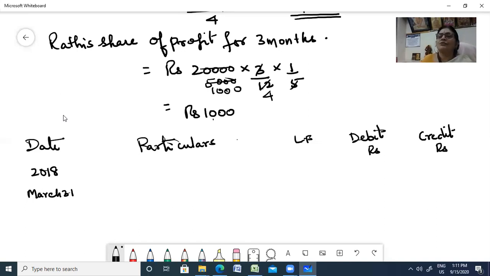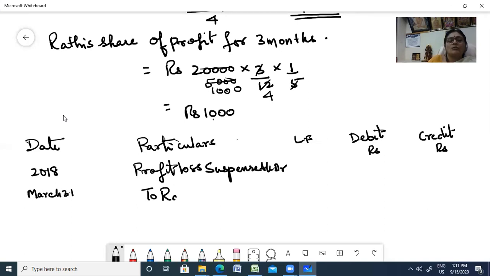Now you're going to transfer to Rati's capital account, and temporarily you're going to post it in profit and loss suspense account till you pay off the amount, right? So profit and loss suspense account debit to Rati's capital account. Amount is how much? 1,000 rupees. Okay, that is her share of profit till the date of retirement, that particular current year.